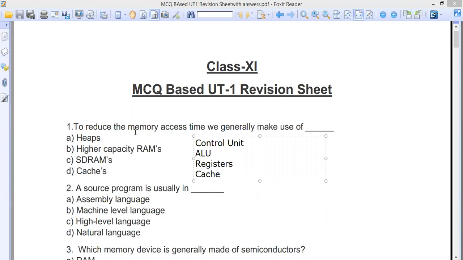Because RAM, SDRAM, and heap are the memory areas. So don't go for anything which we have not discussed, and don't think of that at all as an answer. From the RAM, how can you make the time taken less? That is the RAM. We actually want to make the access time from the RAM shorter, so we use the cache memory. Okay, so next one. I think this is clear, so I'm clearing this one.